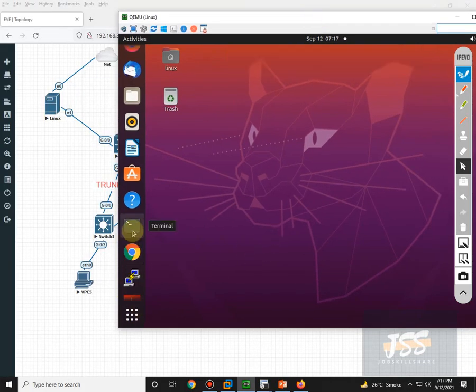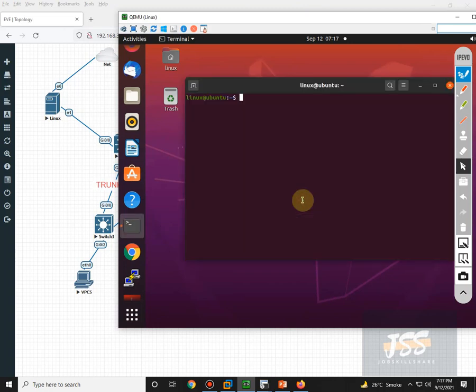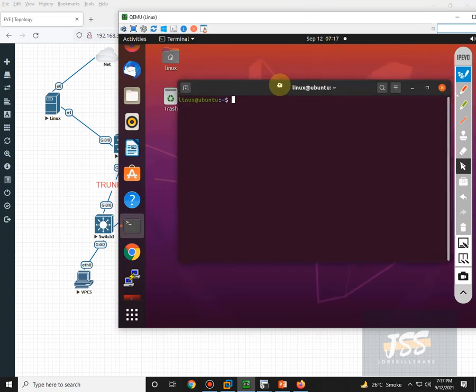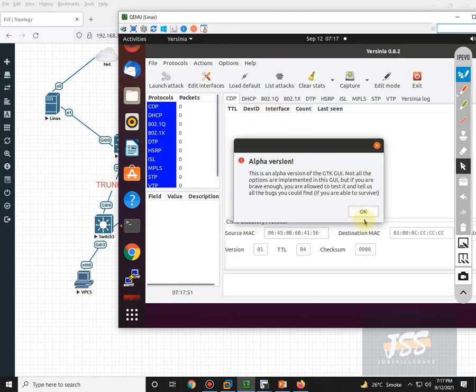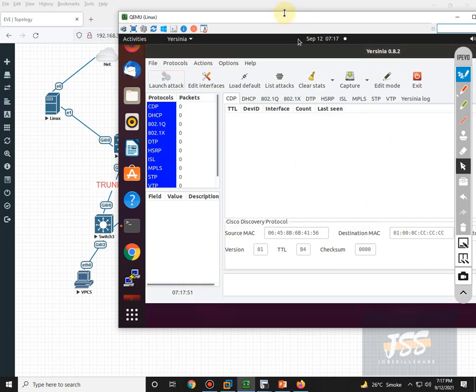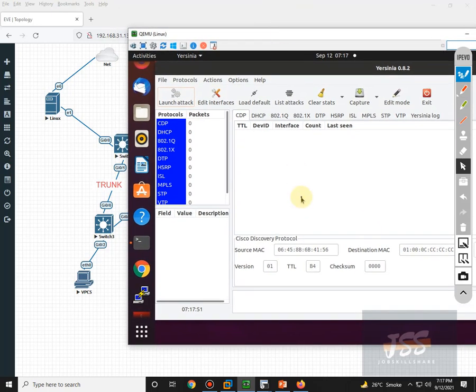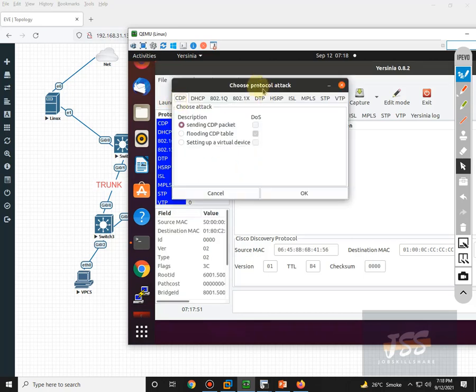So you need to go into this terminal and provide the sudo su command so we can run your Xenia tool, and type -g for the GUI mode. Once again we are on the same tool and we want to launch a different kind of attack this time. So click on launch attack.